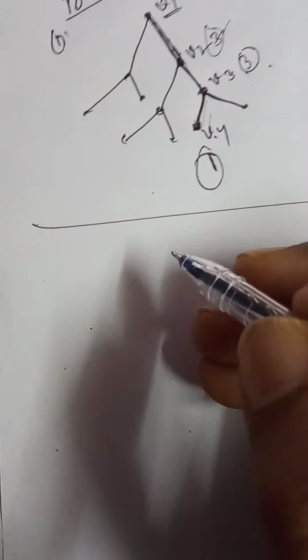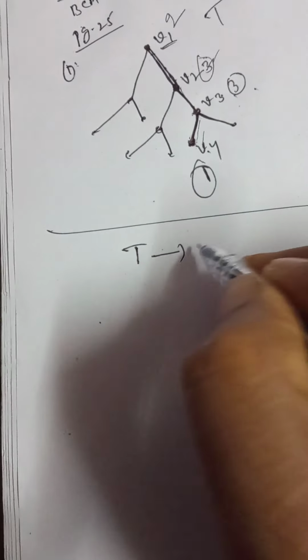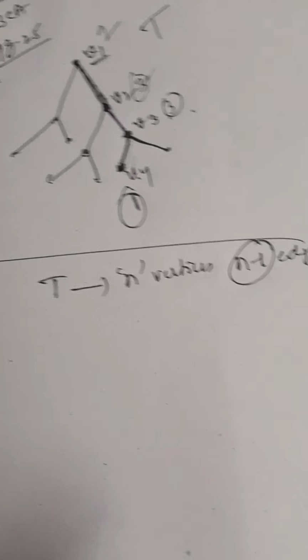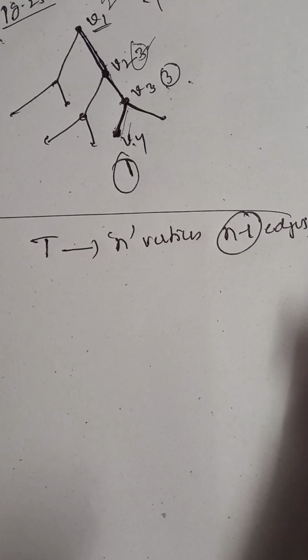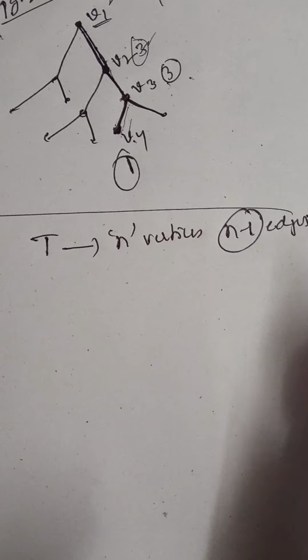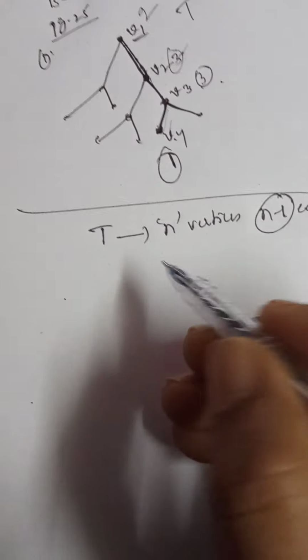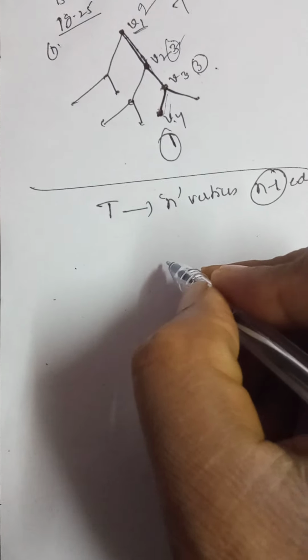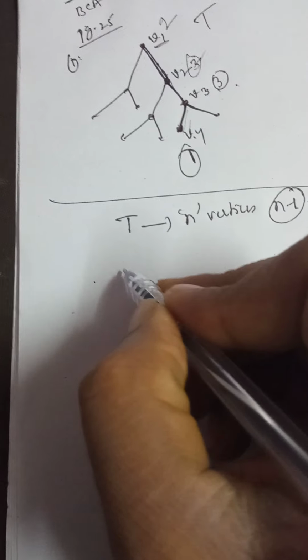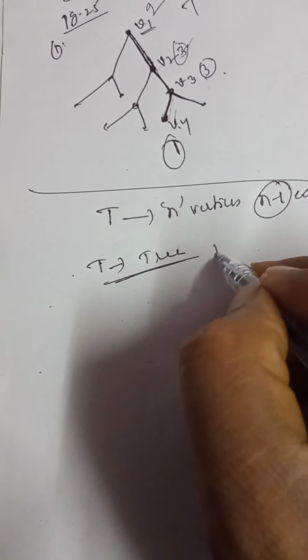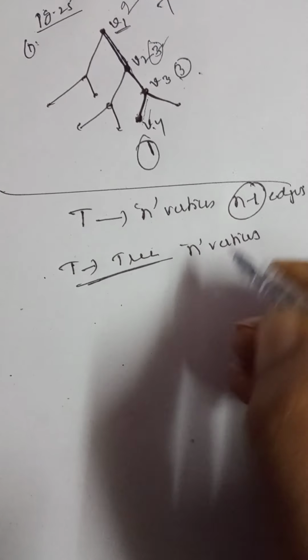Next theorem. A tree with n vertices has exactly n minus 1 edges, right? Now we have to prove this theorem. We will prove this theorem by mathematical induction, right? Now what is our assumption? T is given. T is a tree with n vertices, right?